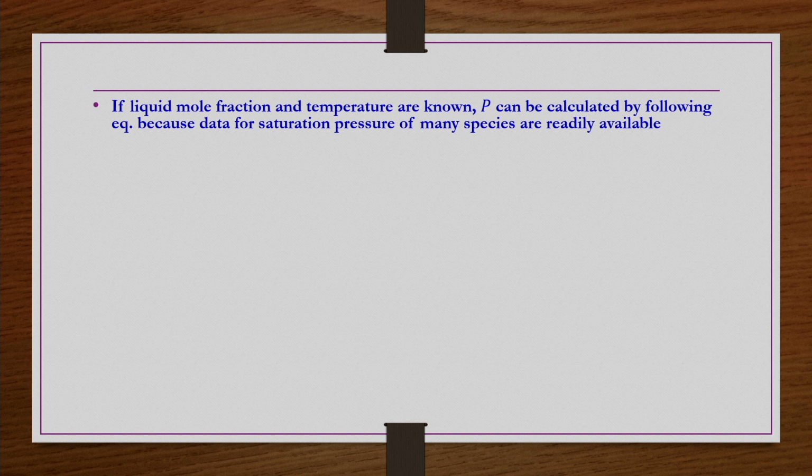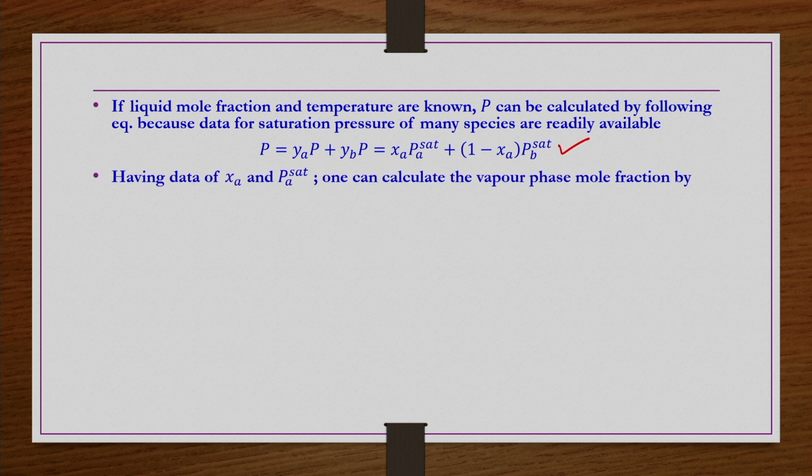So, all this is provided as notes here. If you know the liquid mole fraction and temperature, then P can be calculated by this equation. Once P is known, at a given temperature P sat is also known, and Xa is known for this case, then you can find out Ya using this expression, right.